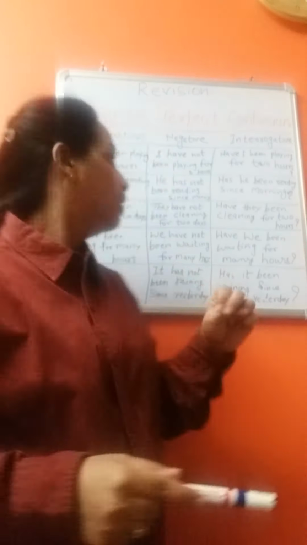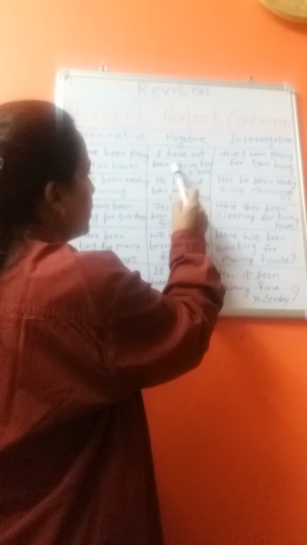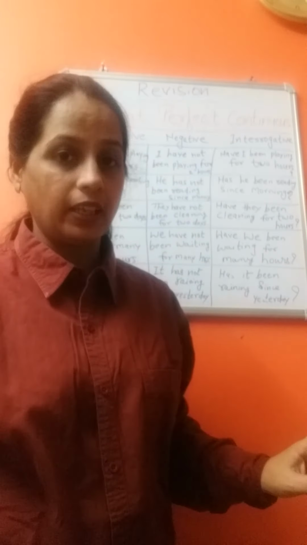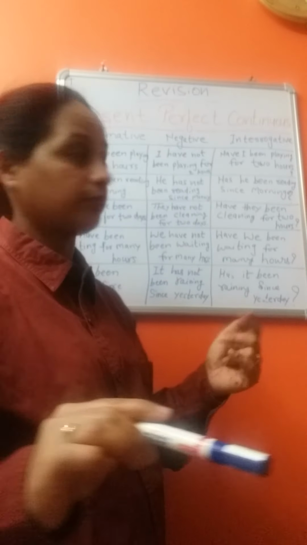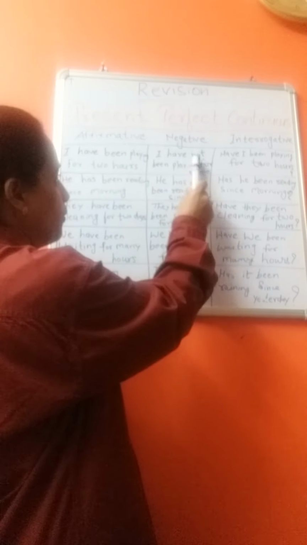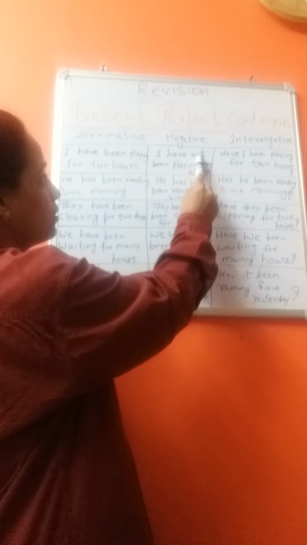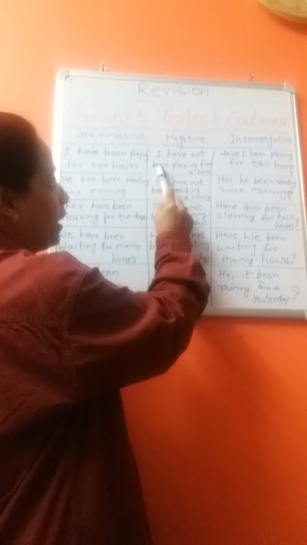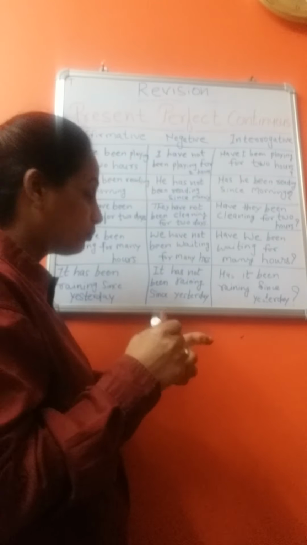And how to make it negative? Simple, friends. I have not been playing for 2 hours. We use not between have and been. I have not been playing for 2 hours.